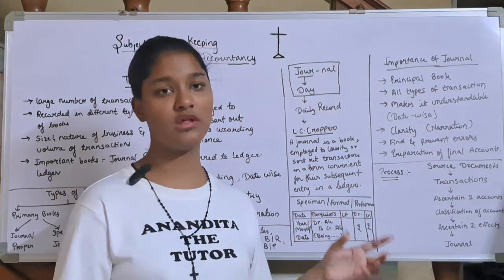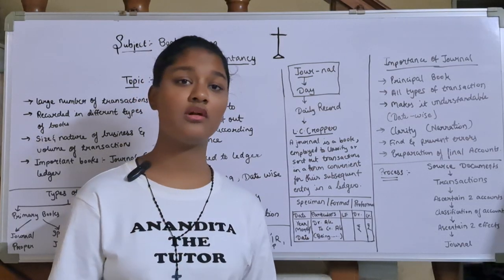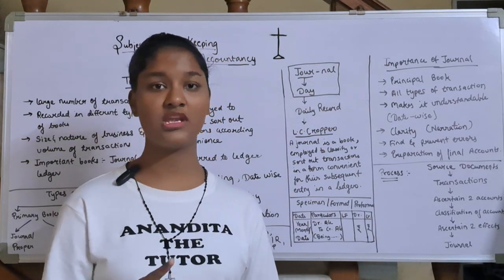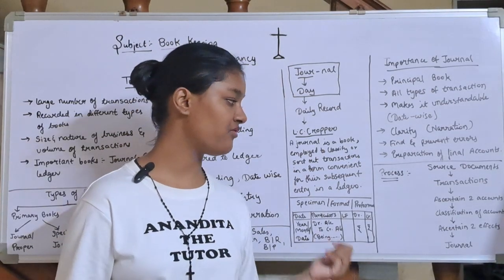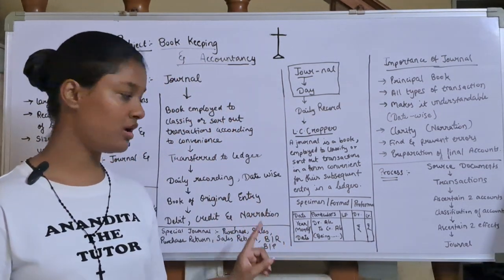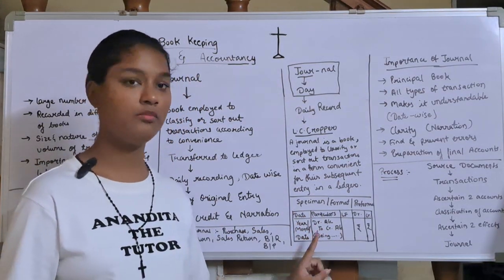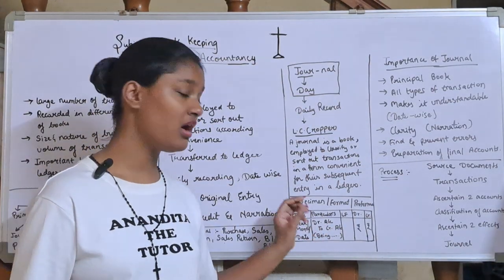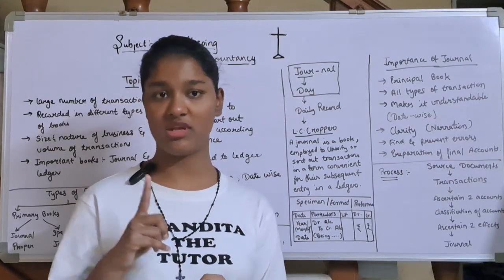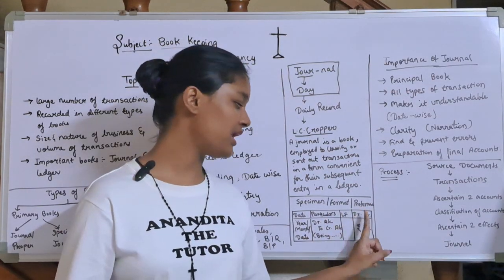What's the procedure? The procedure is you have to find the source document. You have to ascertain which transaction you want to record. You have to ascertain which two accounts are included in that particular transaction. Then the two effects, that is debit and credit. And then finally you have to write the journal. In the journal entry, you write the date in the form of year, month, date. Particulars, debit or credit you have to write, and you also have to write being, that is the narration. Credit should always start with the word to. Narration should always start with the word being. Then you have to write the ledger folio, page number, and the debit and credit amounts.